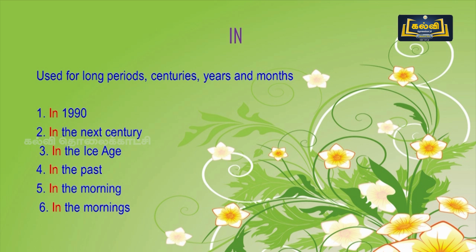Few more examples for these things. In 1990, in the next century, in the ice age, in the past, in the morning, in the mornings. You should understand the difference between morning and mornings. Morning means a particular morning. Mornings means a few mornings.